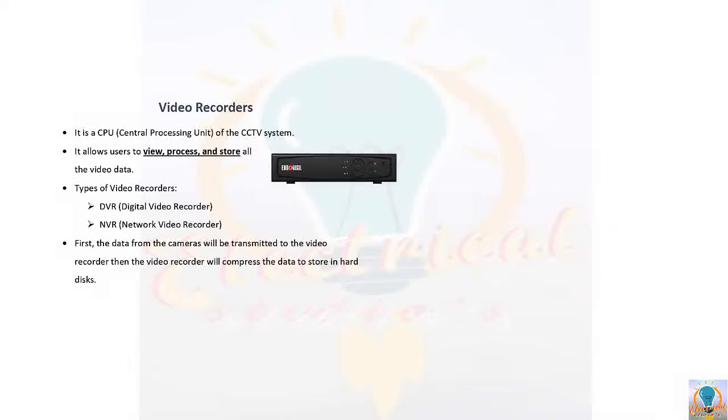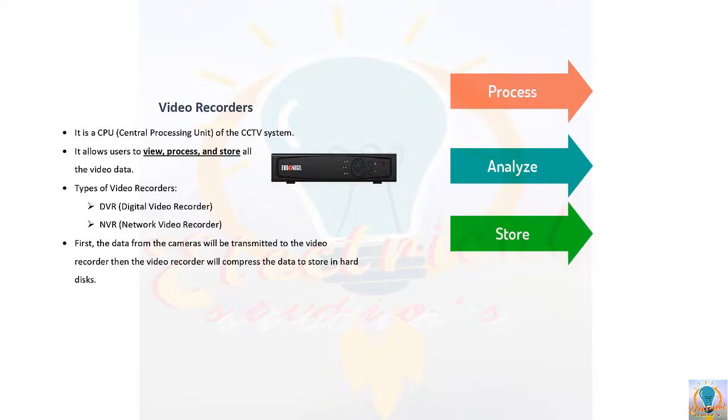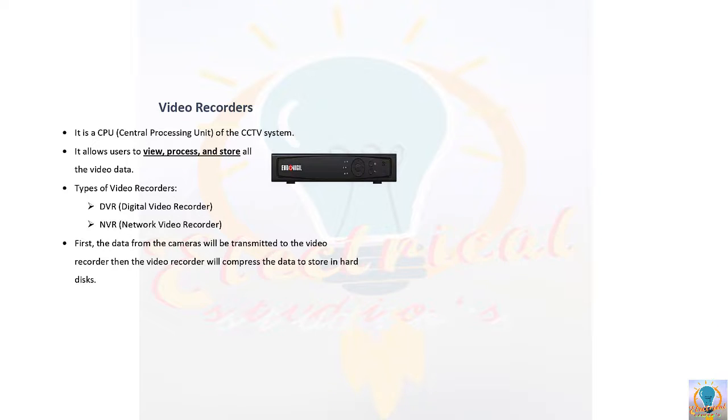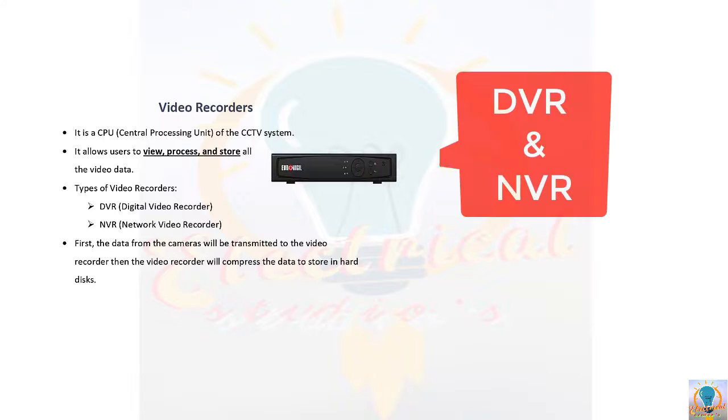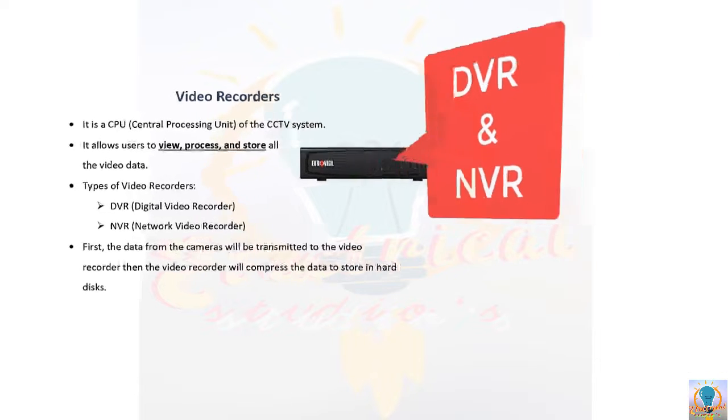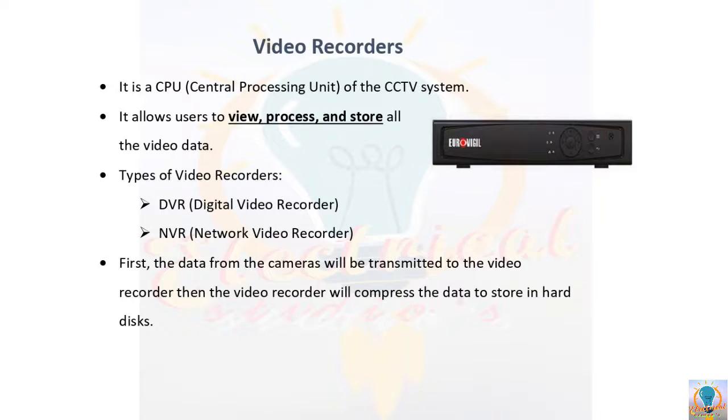As a summary, video recorders are used to process, analyze and store data. And these video recorders are of two types, DVR and NVR. A DVR system receives unprocessed data from the cameras, and NVR systems receive processed data from the digital cameras. And both the recorders compress the processed data and store it in their storage devices. Clear? Hope the topic is clear for you. If you have any doubt or any difficulty in understanding, then please write to me.